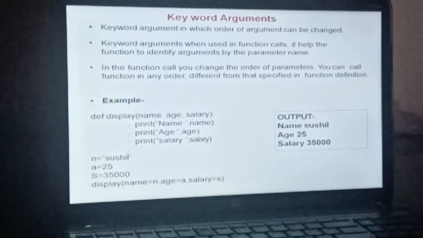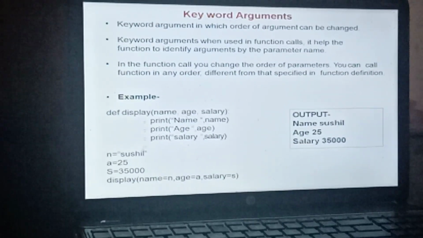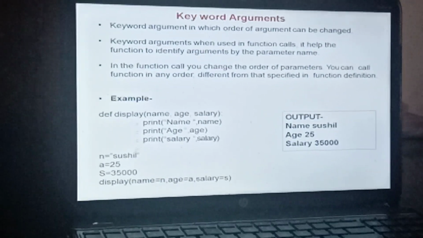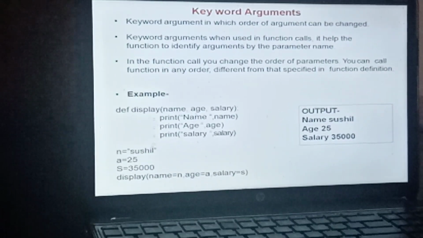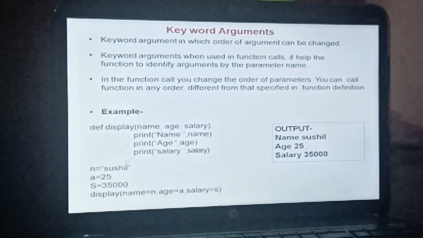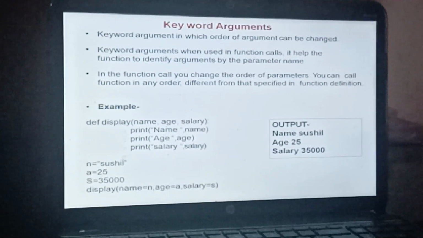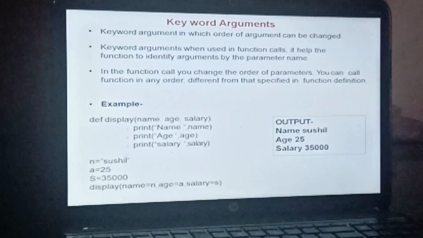Whatever order you have defined in the function definition, the values you pass take exactly the same positions. In default arguments, you can provide default values, but again it should be positional. The next one was the arbitrary argument, again positional.